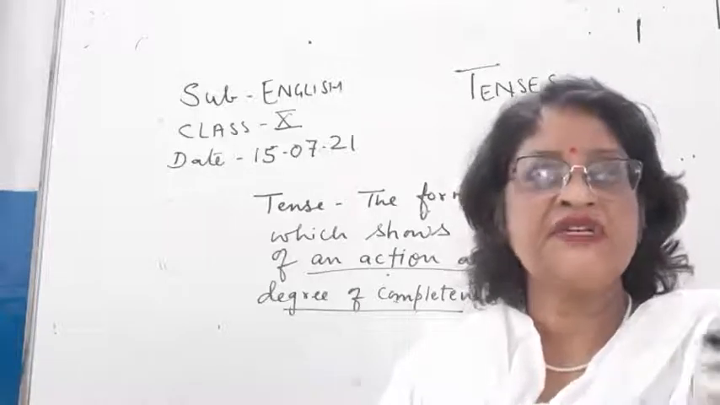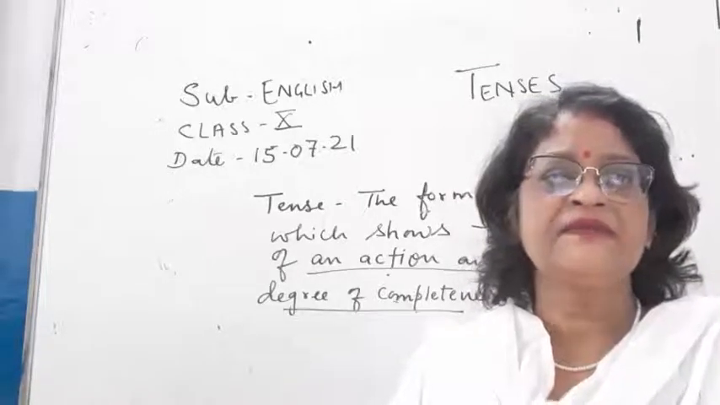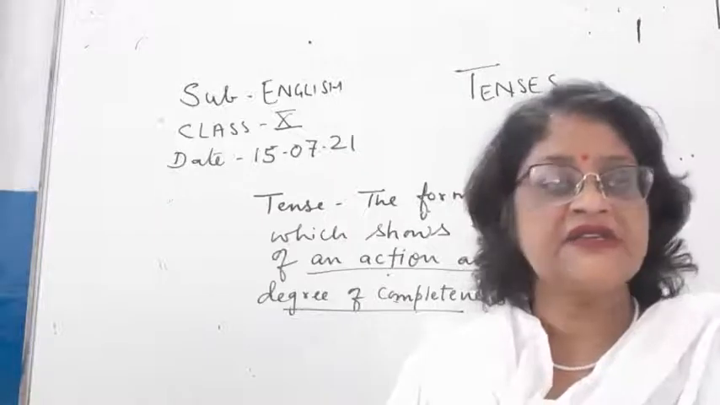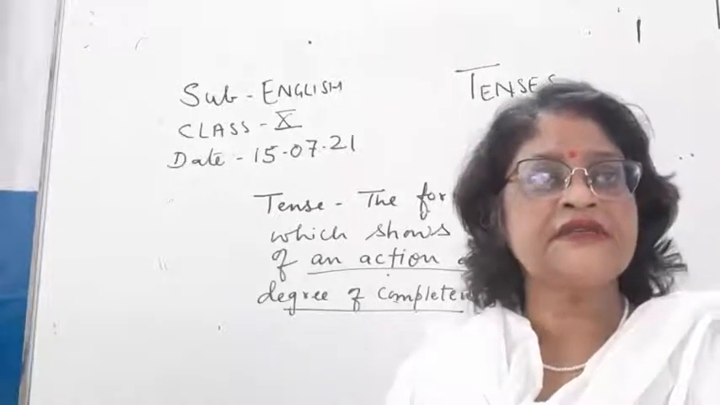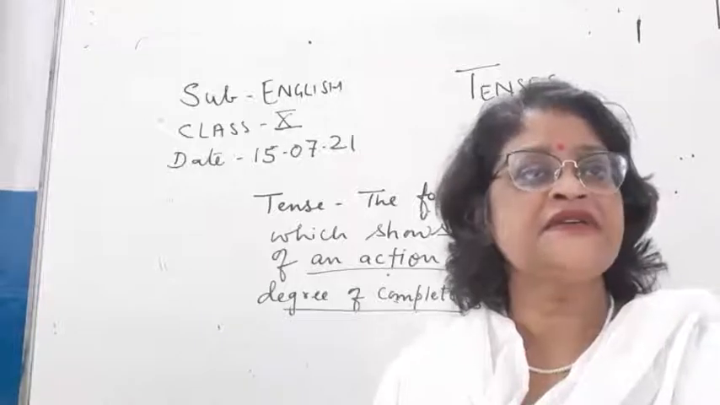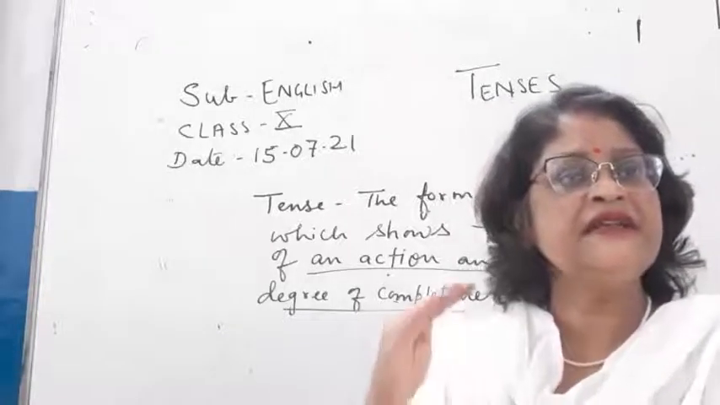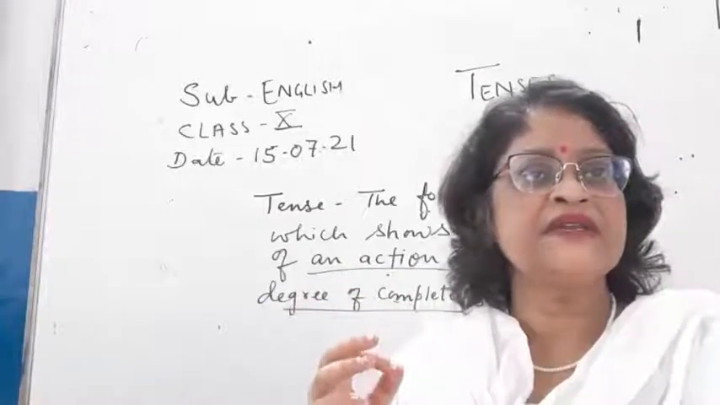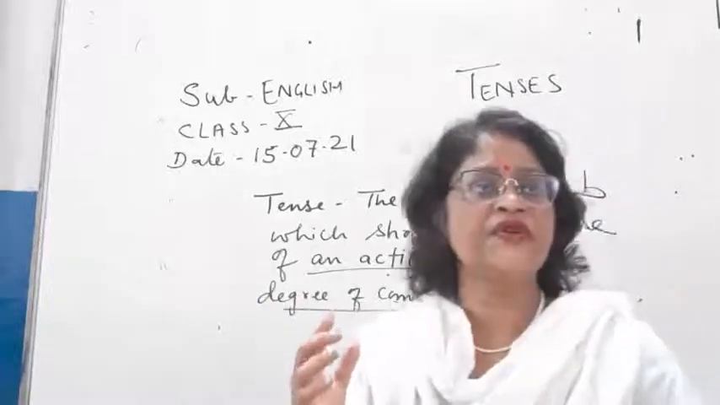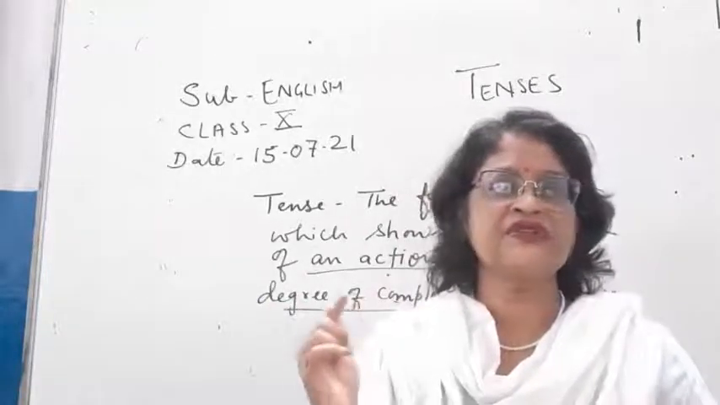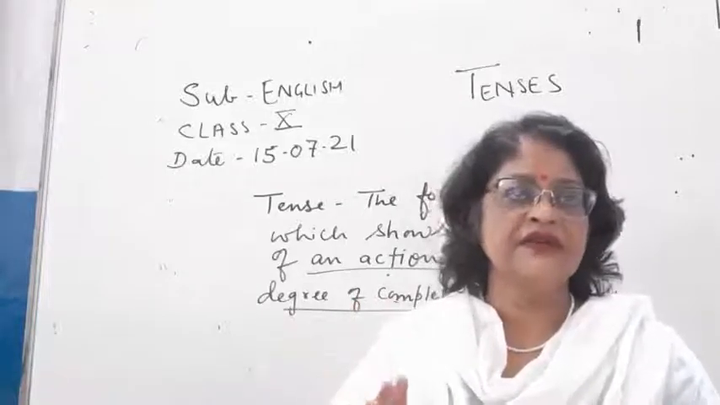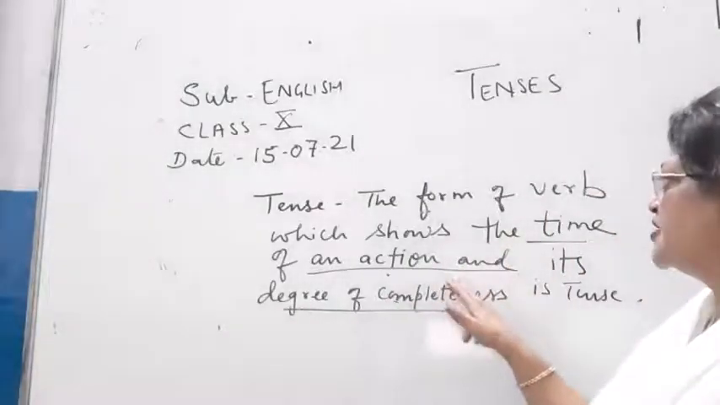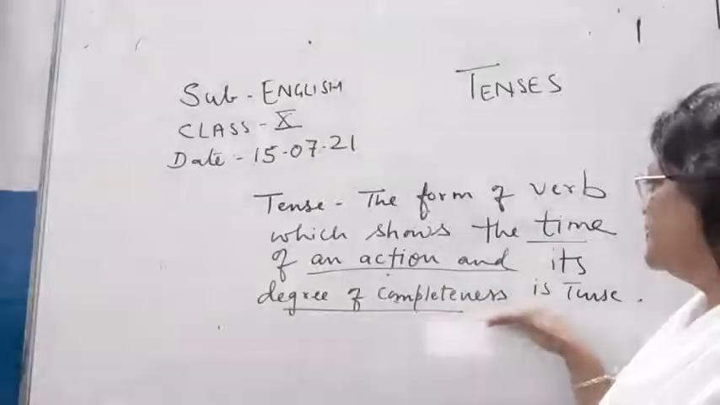Another verb: she is dancing. Dancing is the action. So children, what does a verb indicate? It indicates work, it indicates action, it indicates state. And what is a tense? Tense is the form of verb, right? We have three forms of verb. Suppose I have to tell you the forms of the verb go: V1 is go, V2 is went and V3 is gone. So children, tense is the form of verb which shows the time of an action, and its degree of completeness.